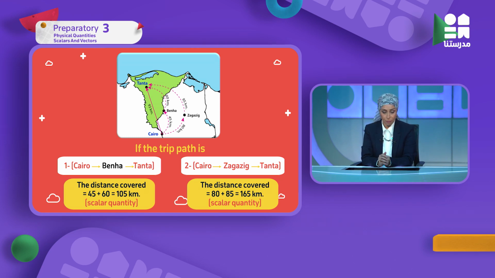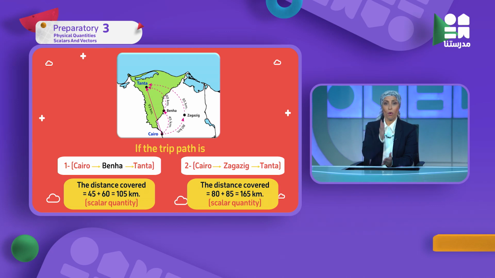Also it's scalar. From this diagram, can you tell me if I want to go directly from Cairo to Tanta in one straight line, in this case it's the shortest straight line, what will I say? I'm covering displacement because I have direction.